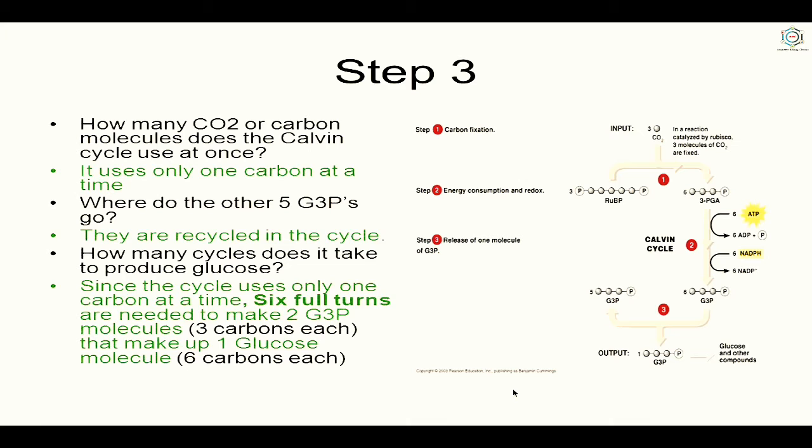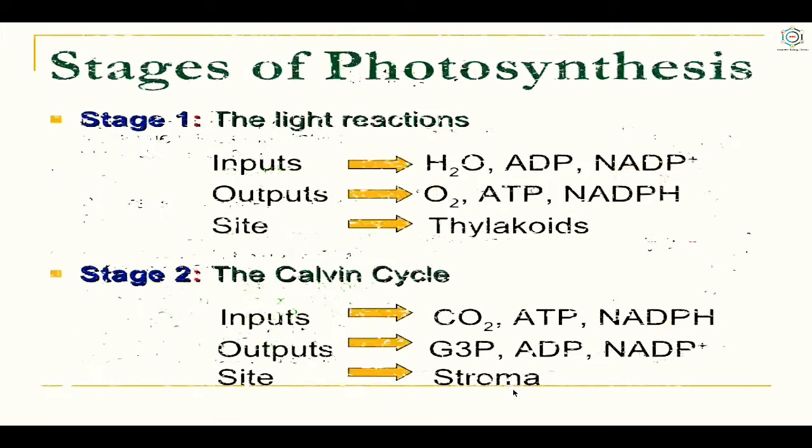So here you can see, how many CO2 or carbon molecules does the Calvin cycle use at one place? You know that it uses only 1 carbon at a time. Where do the other 5 G3Ps go? They are recycled in the cycle. How many cycles does it take to produce glucose? Since the cycle uses only 1 carbon at a time, 6 full turns are needed to make 2 G3P molecules that make up 1 glucose molecule.